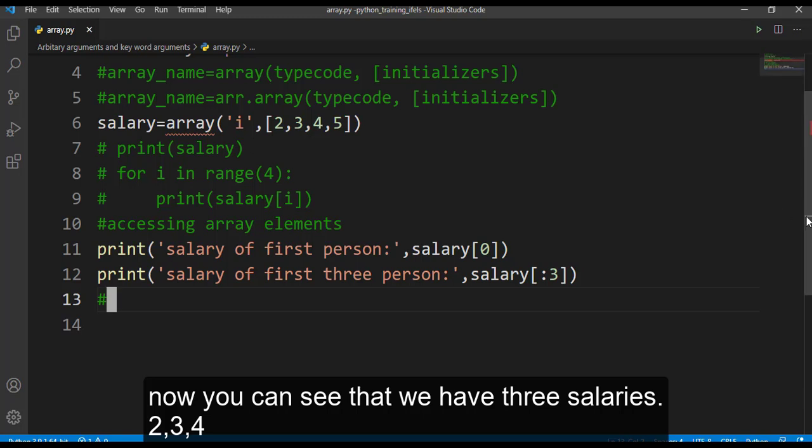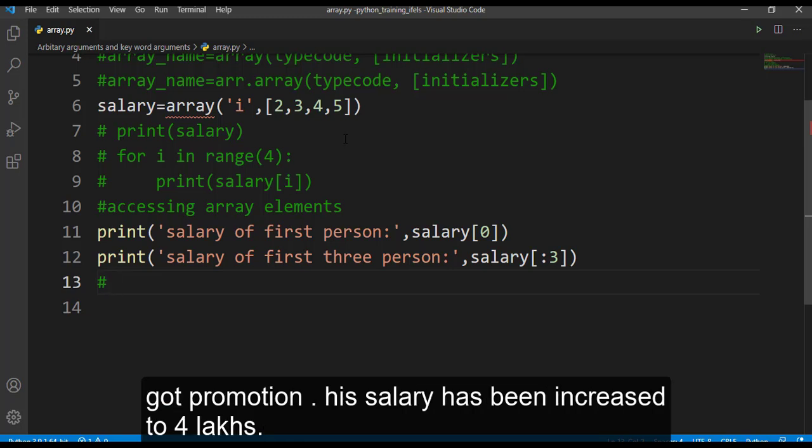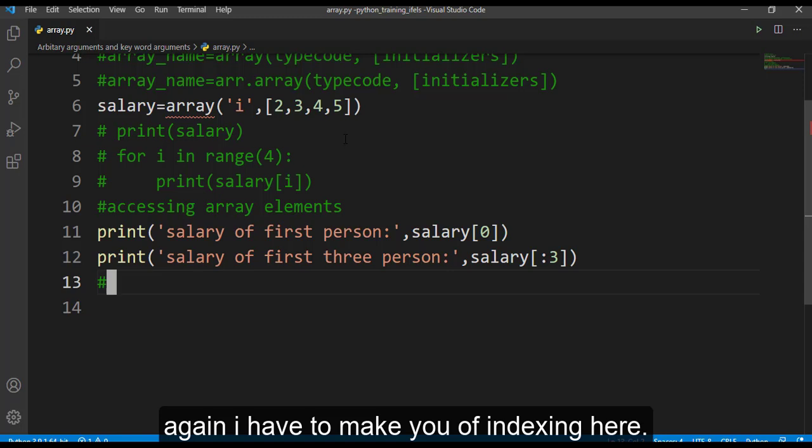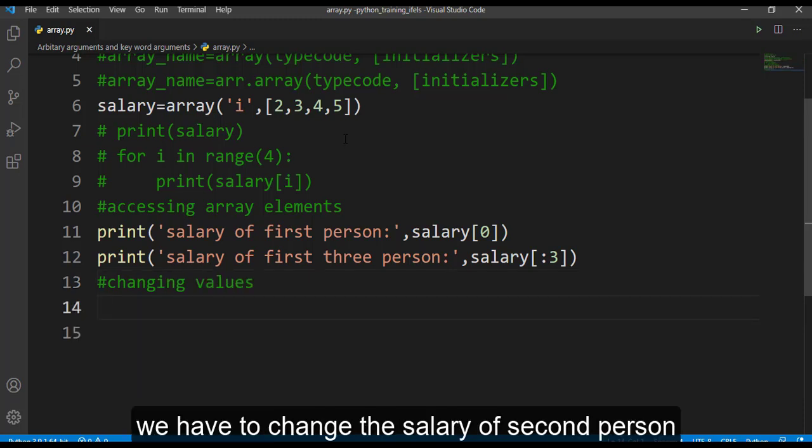Now let's say the salary of the second person has increased. He has got a promotion and his salary has been increased to 4 lakhs. So how can I make the change in the original array? Again I have to make use of indexing here. Changing values: we have to change the salary of the second person.